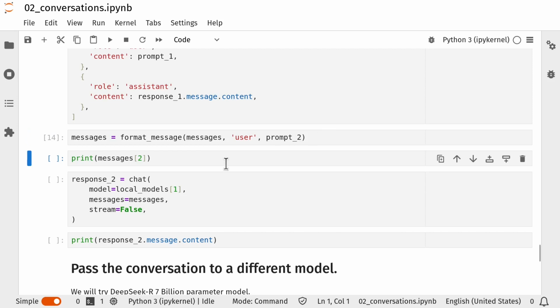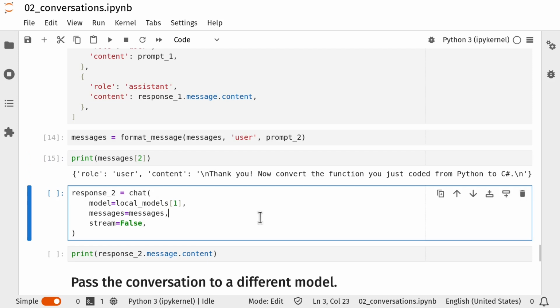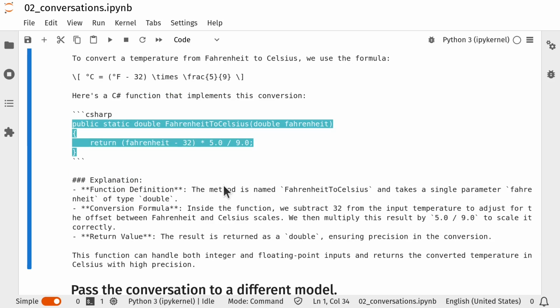We can take a look at that. So we can see there's a prompt from me and it's thanking DeepSeek and asking it to return the Python function as C#. So let's run that again through the chat function and see what we get back. So now we can see DeepSeek has recognized they need to write a C# function that converts Fahrenheit to Celsius. And we end up with our Python function converted to a C# function. That's great. I didn't really know what I was going to get. It's always a bit different each time you run one of these language models.